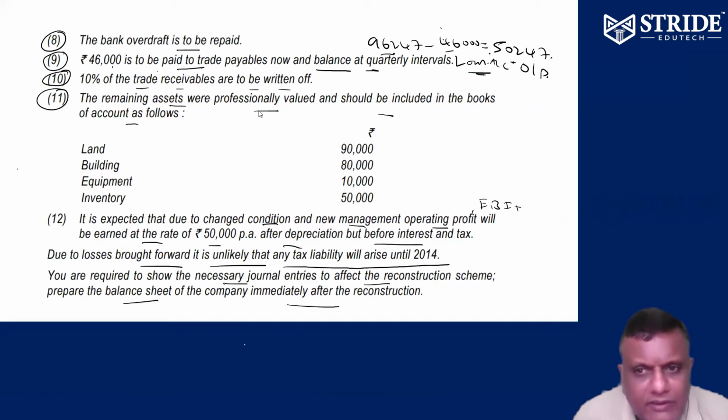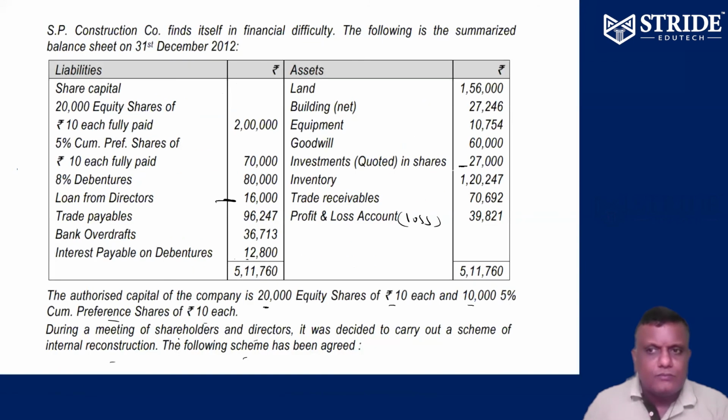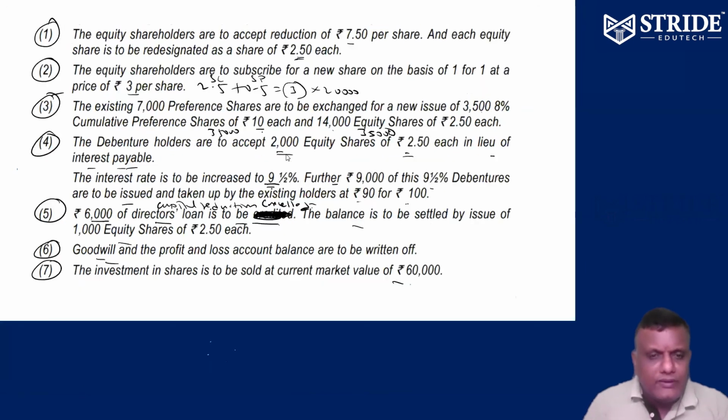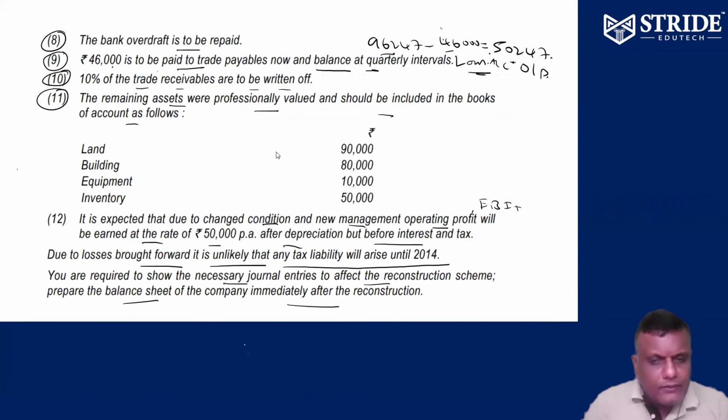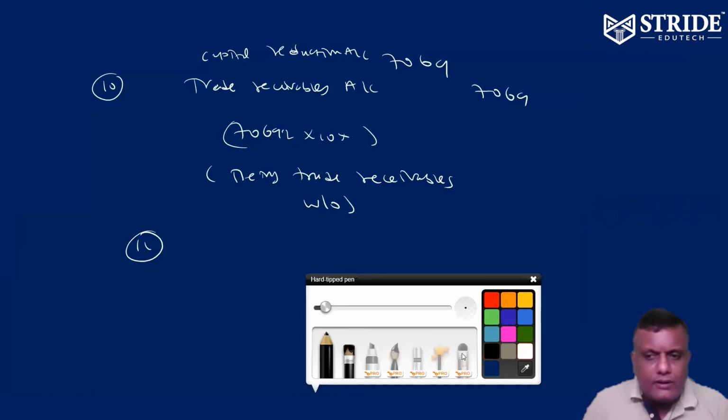Remaining assets are professionally valued and should be included in the books of accounts as follows. Land 90,000. Land was already 1,56,000, now it is 90,000, so there is a reduction.